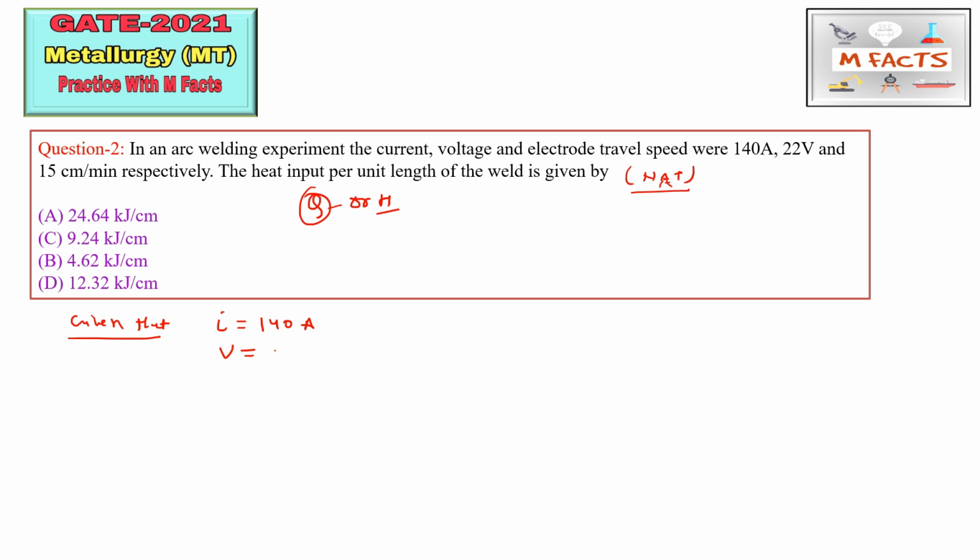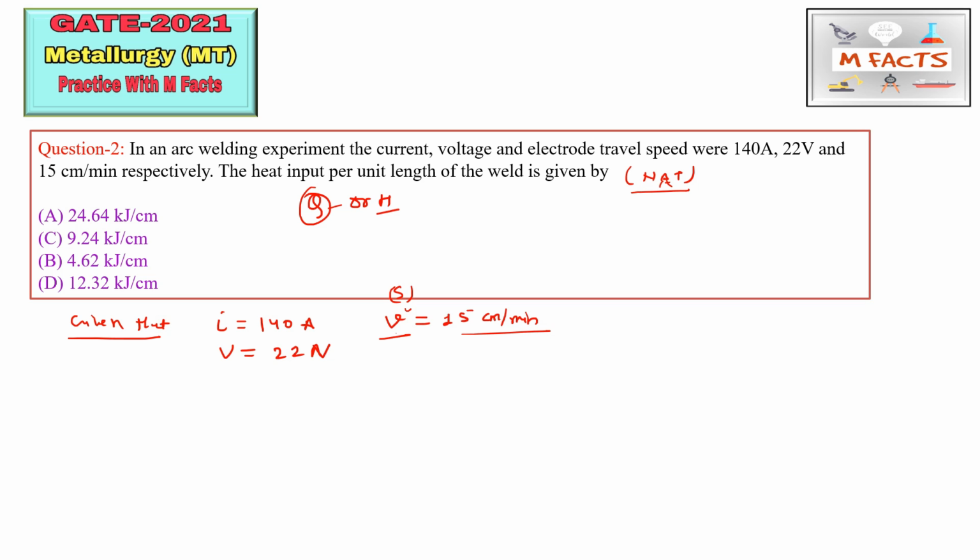Voltage V is given, that is 22 volt. Also the welding speed is given, that is small v. Don't confuse this capital V and this small v. This is welding speed; you can also represent it by S, as in some books. So 15 centimeter per minute. This is all the given data.